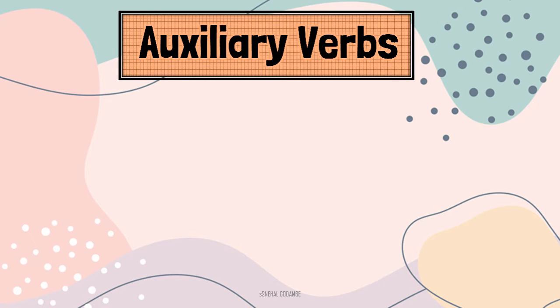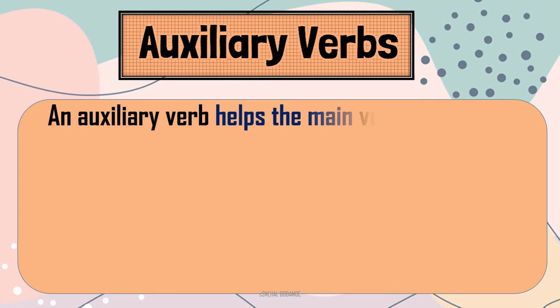So we have seen there is a main verb and one more verb in each sentence. Apart from the main verb, there is one more verb, and those verbs are known as auxiliary verbs. Am, have: our guests have arrived. I am busy. He will be playing football tomorrow. So all these verbs apart from main verbs are known as auxiliary verbs. Now let's see what their role is and how important they are in the sentence.